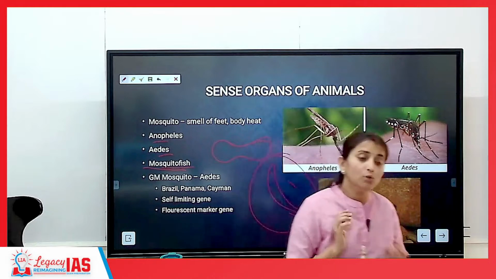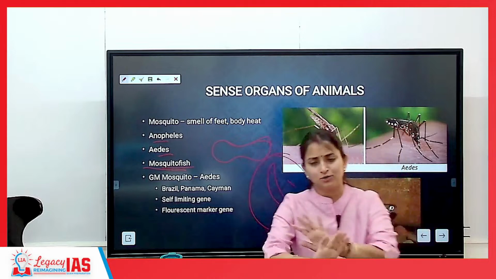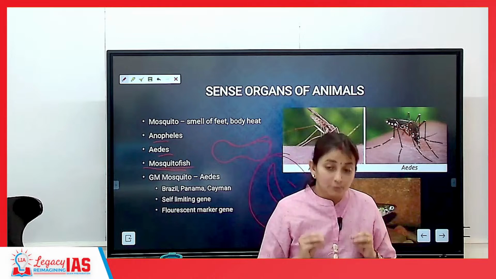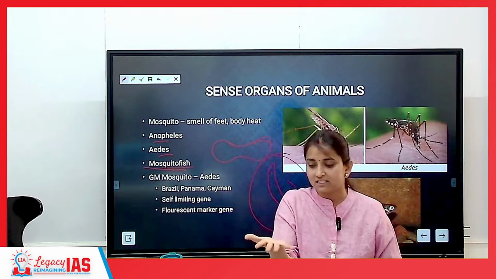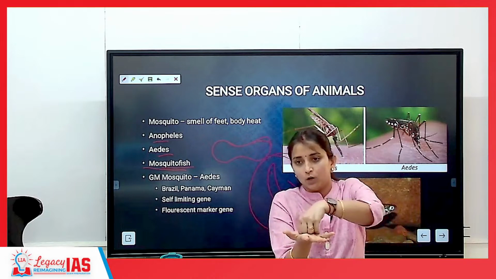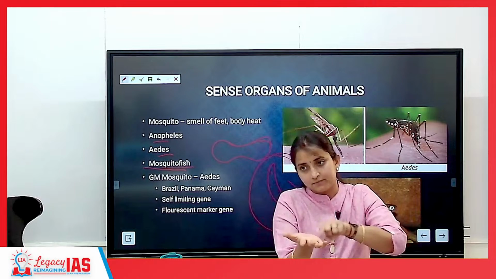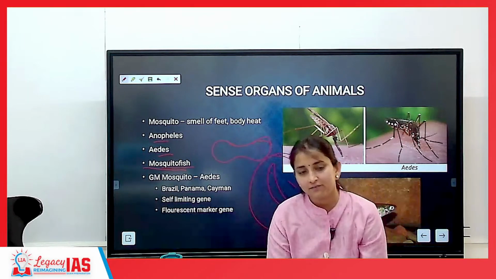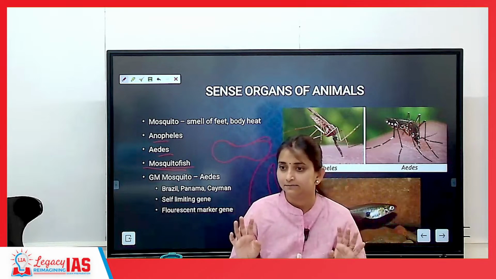This is most commonly DDT. Dichloro diphenyl trichloroethane is not required; they will not be asking the full form of DDT. But what is DDT? What are we doing with DDT? We are trying to emulsify. Emulsify means the egg is staying on the water body, right? You add oil to this layer. If you add oil, it will sink. The egg will sink inside the water body and the egg itself will die.